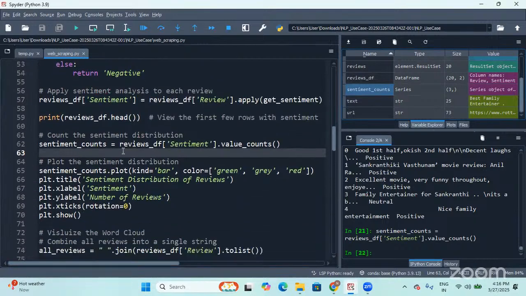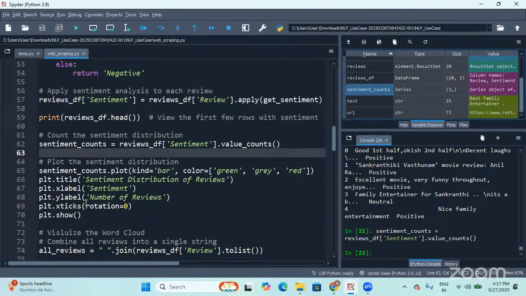Now, this output I'm going to represent as a distribution. I'm going to plot a bar plot. I'm going to use the pyplot submodule from Matplotlib, and I'm going to give different colors: green, gray, and red. The title of the plot I'll keep as sentiment distribution of reviews. The label for the x-axis I'll give as sentiment, and for the y-axis the label will be number of reviews.